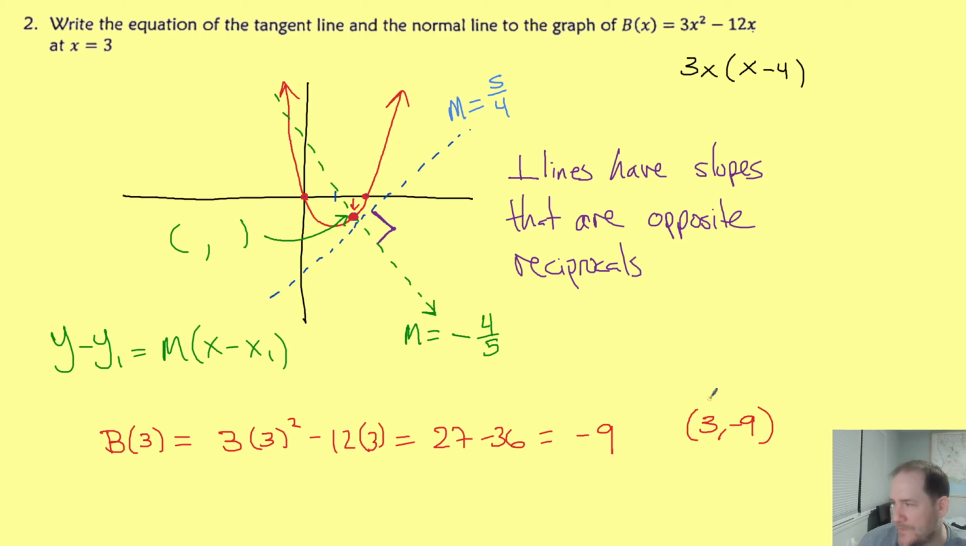That's a pretty good start at writing our equations. Now the next thing we need is the slope of the tangent line. You can't really get the slope of the normal line directly. You have to get it by first finding the slope of the tangent line, and of course to do that we use our limit definition of the derivative. So again, I'll grab this function and we'll use our limit definition to get the derivative at 3.